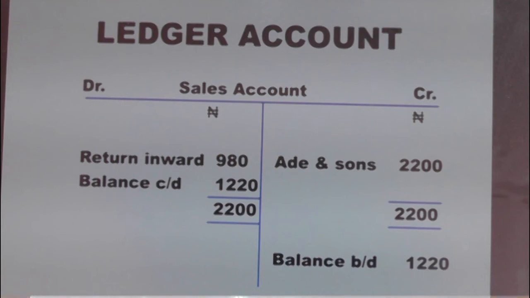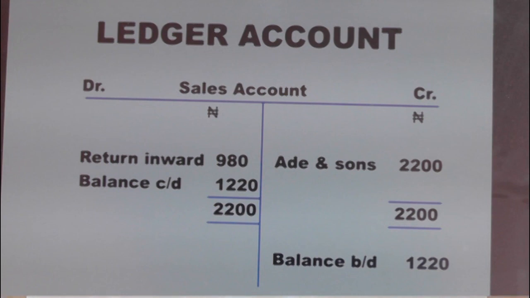The question now is, how do we arrive at this 1,220 naira? My dear students, it's simple. We have seen that the credit side is greater than the debit side. Then we subtract the value of the debit side from the credit side.